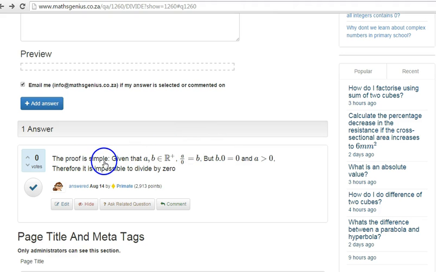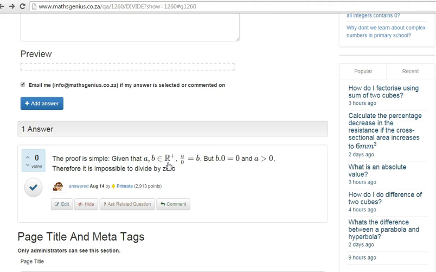So the proof is simple. Given that A and B are real numbers, positive real numbers, right? So this shows that A and B are elements of the set of real numbers, and you know real numbers are all the numbers that are on the number line, right? So the positive ones, meaning that anything that is greater than 0.